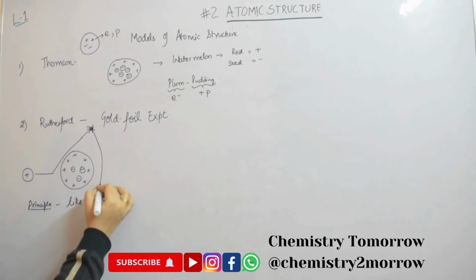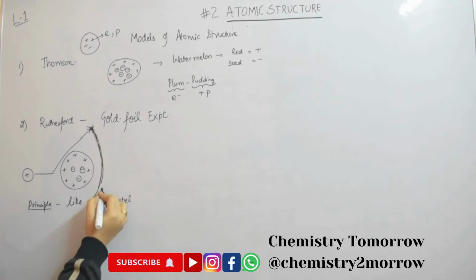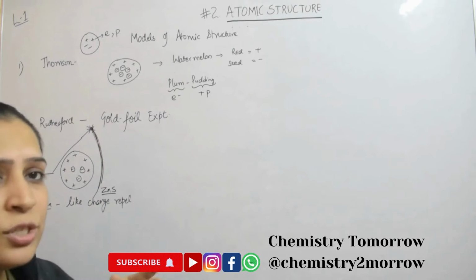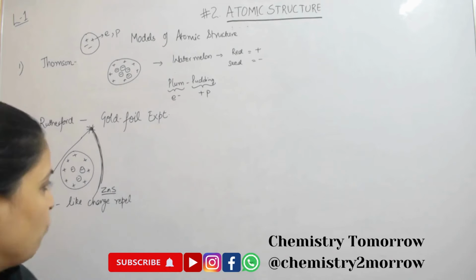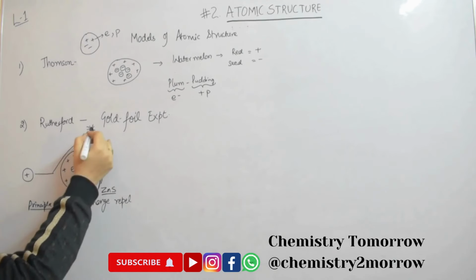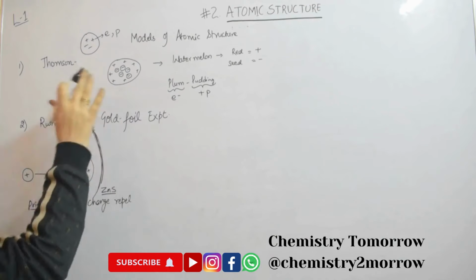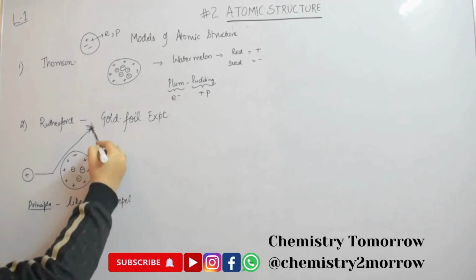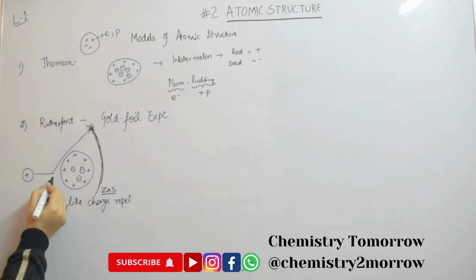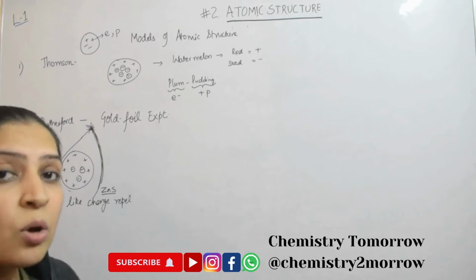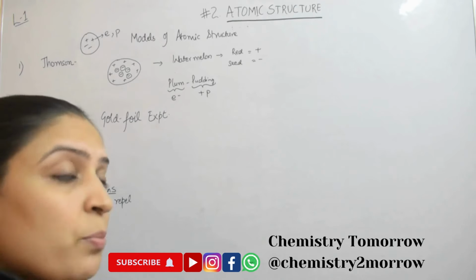Again we are using the same shield or the same screen, you can say phosphor screen of zinc sulfide. So that's why I was saying it is important, as well as one of the very basic constituents of all the experiments that we have read so far. So wherever it will hit, it will start to illuminate. So according to this, if this is the true structure, we should not get any spark over here, only at the edges where the diverted positive particle is going, we will get the illumination on the screen. But this was not the observation. The observations were much different.